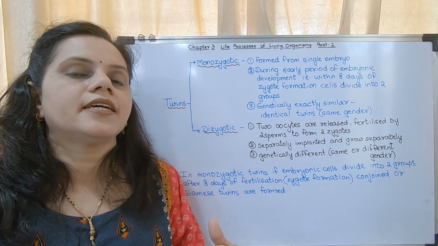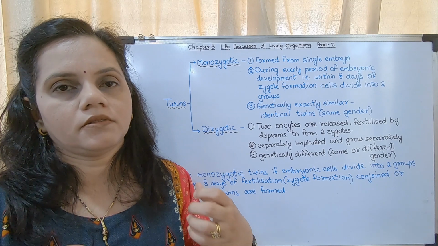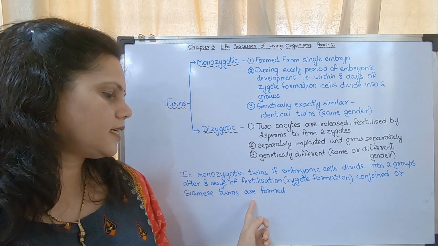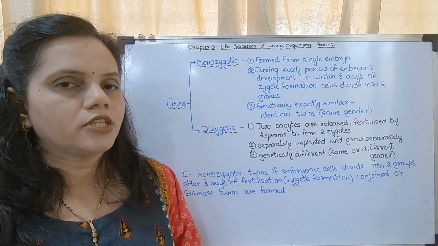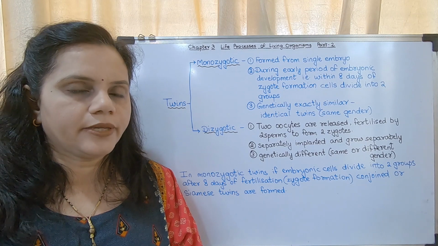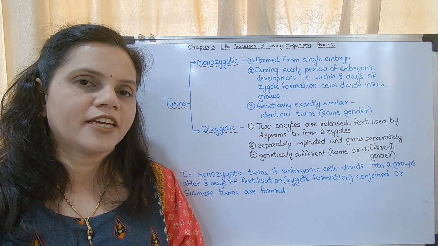So in that case they are together, they have to be operated and separated. So such twins are called conjoined or Siamese twins. So conjoined or Siamese twins are basically monozygotic twins. Even this is a 2 mark or 3 mark question which you could get, okay, you may write.